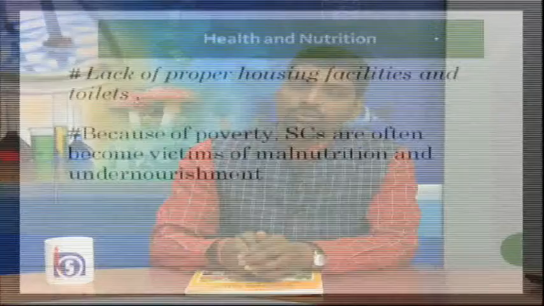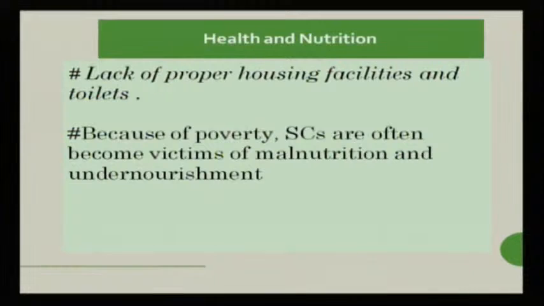And now we can discuss the problems of health and nutrition being faced by this group of population. No doubt, the government has come up with housing facilities prioritizing the deprived groups like scheduled castes, scheduled tribes, women, and other backward class populations.